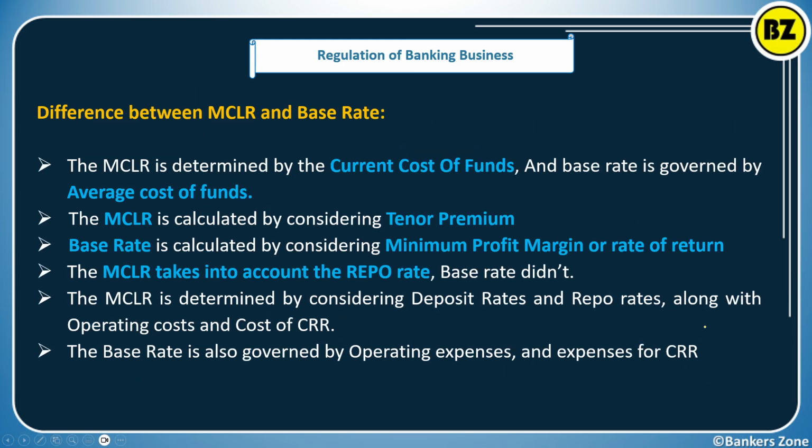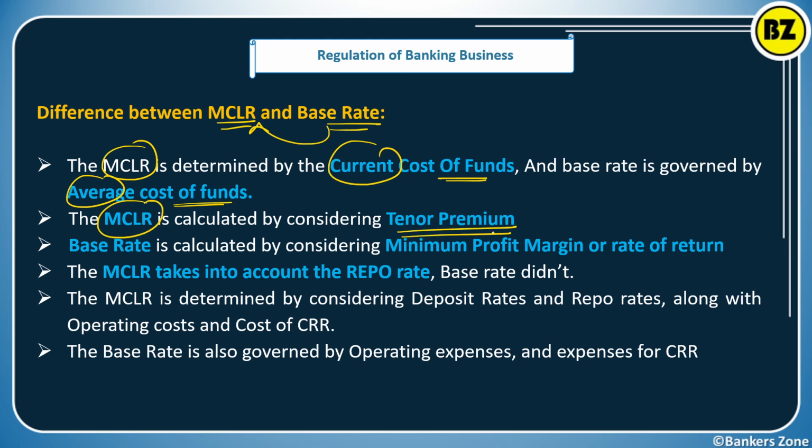Now see, what is the difference between the MCLR and base rate? Why did we switch from base rate to MCLR? Simply, MCLR considers the current cost of fund, whereas the base rate considers the average cost of fund. MCLR is calculated with the tenor premium, so tenor premium we are considering, right? But in case of base rate, only the minimum profit margin or the rate of return is considered for calculation of the base rate. Again, the MCLR takes into account the repo rate, whereas base rate did not take into account the repo rate. Repo rate is the rate at which the bank can get money from the RBI.